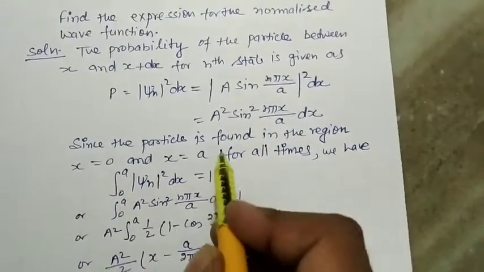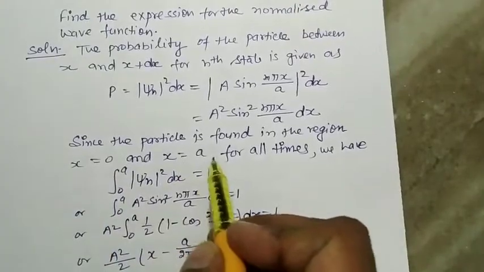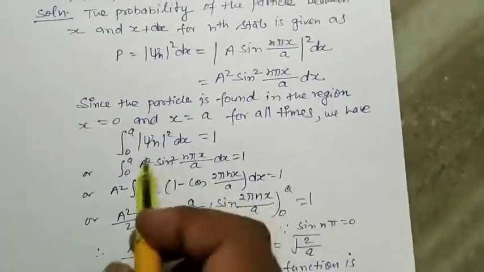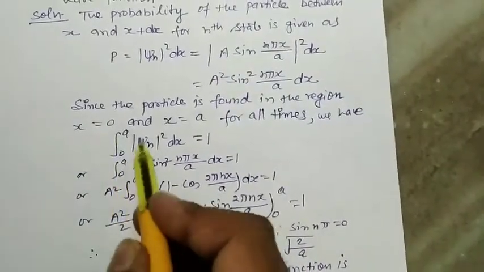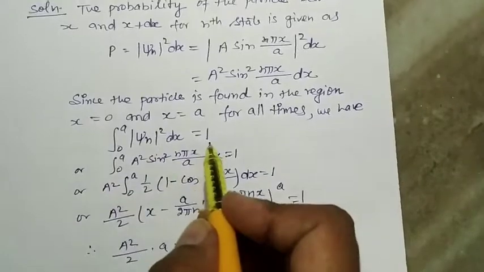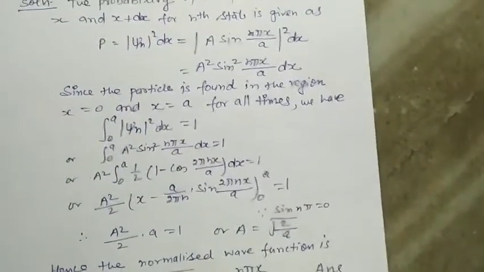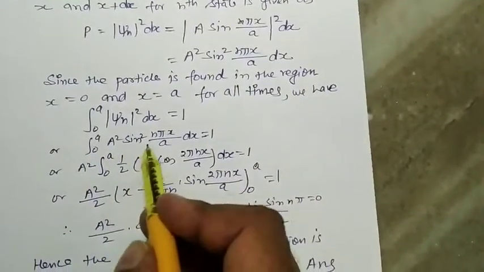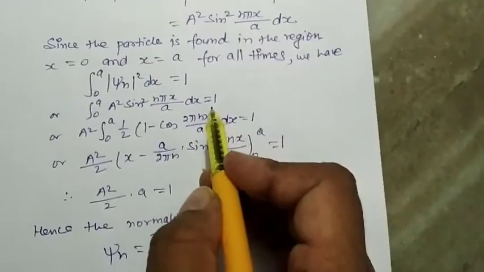Since the particle is found in the region x is equal to 0 and x is equal to a for all times, we have probability, integration from 0 to a mod psi n square dx is equal to 1. It is the total probability of finding the particle. Or integration 0 to a A square sin square n pi x upon a dx is equal to 1.